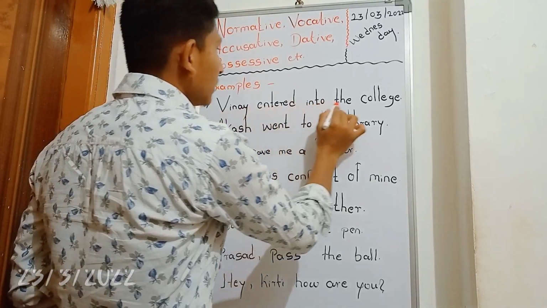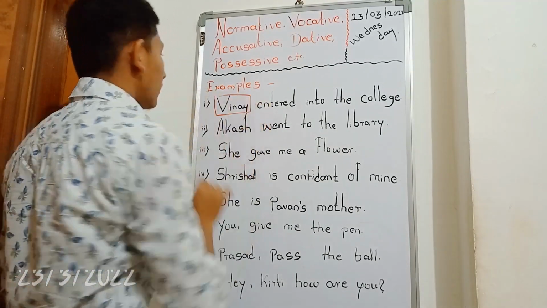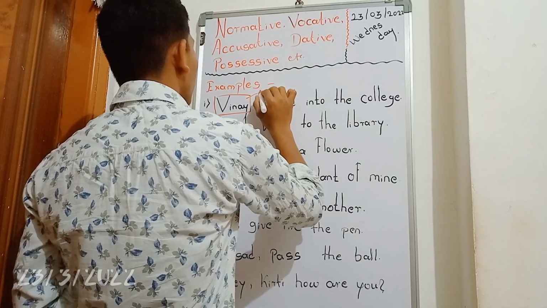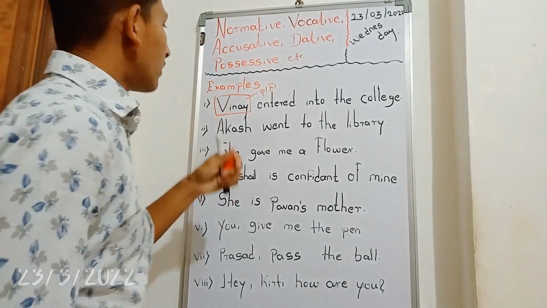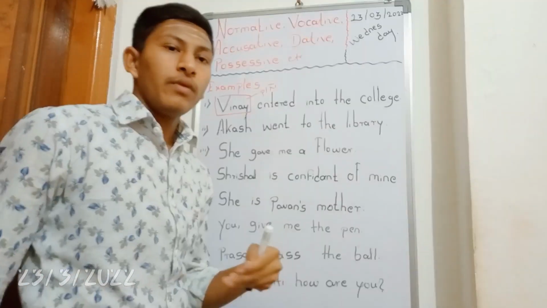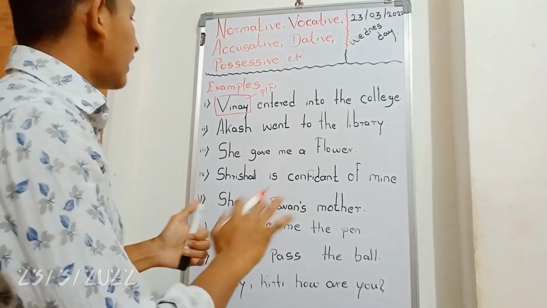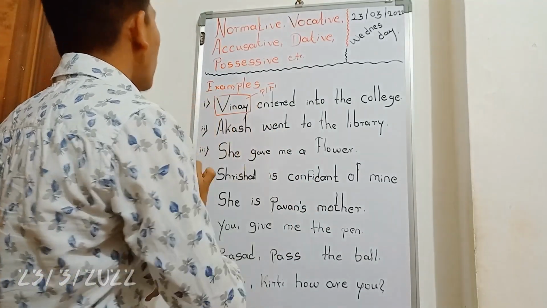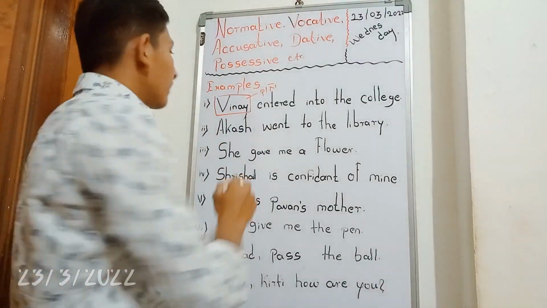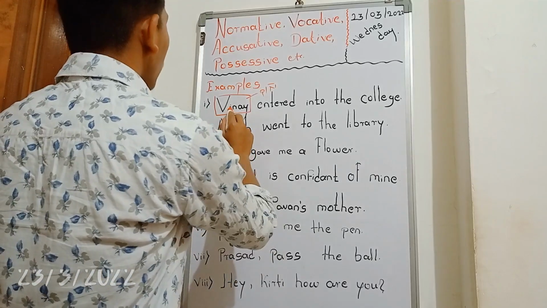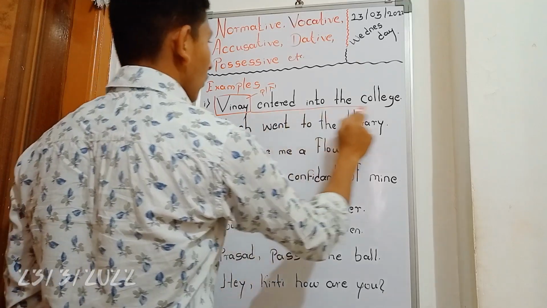When I entered the college, which is the noun here? Vinay is the noun here. So Vinay is a proper noun. The subject may be a noun or a pronoun. But here we use a noun, and this is called the nominative or subjective case. A noun belongs to the nominative case, or subjective case. This is over now. Nominative.